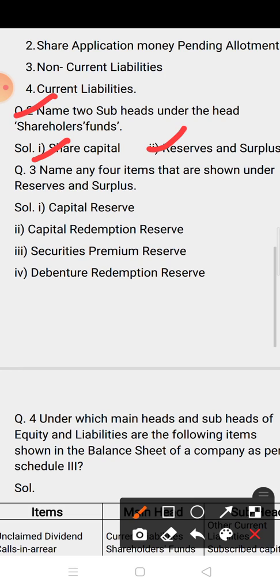Now come to the question number 4. Name any 4 items that are shown under reserve and surplus. In reserve and surplus I have given so many examples like capital reserve, capital redemption reserve, debenture redemption reserve, securities premium reserve. So these all are the examples you can take. Revaluation reserve, general reserve, all the reserves you can write down in the reserve and surplus. Workmen compensation reserve, contingency reserve, these all are examples of reserve and surplus.